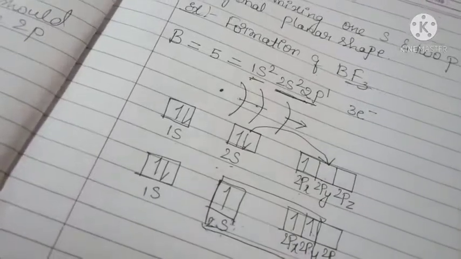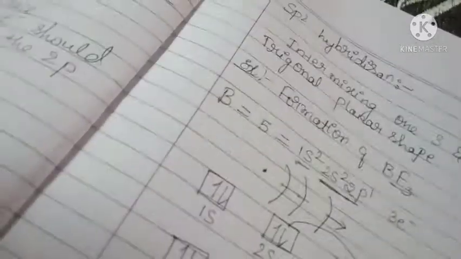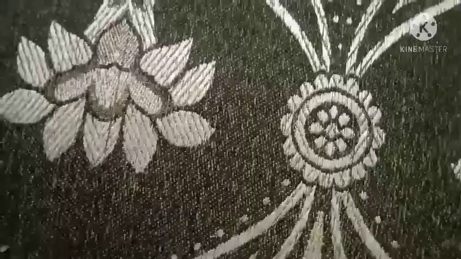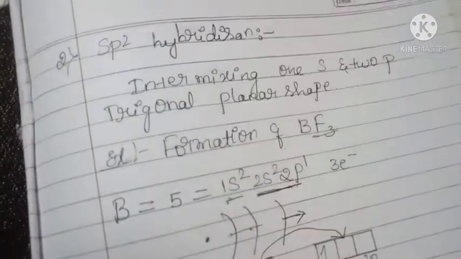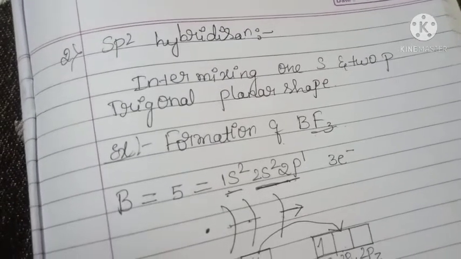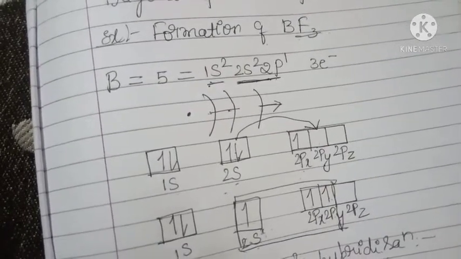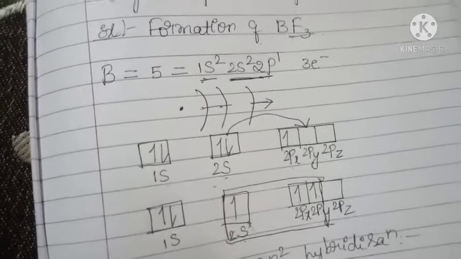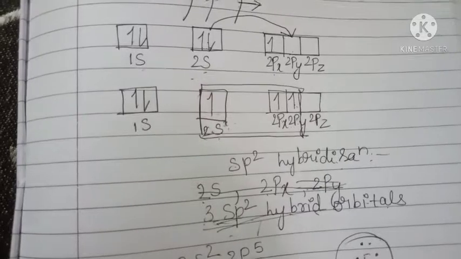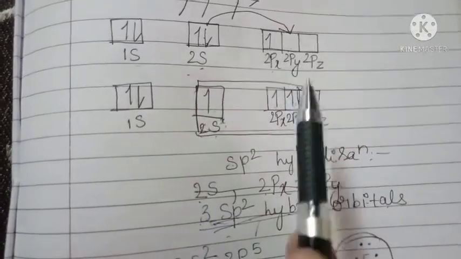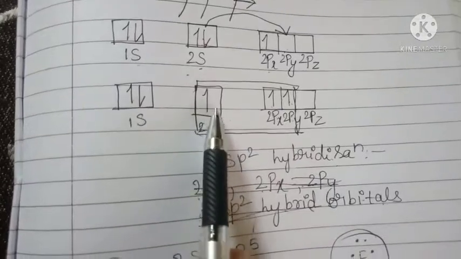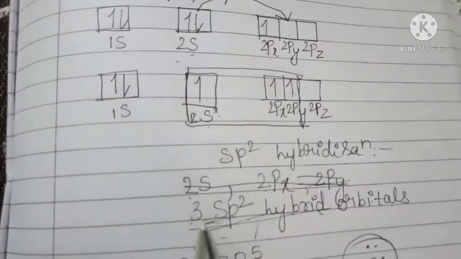This is all about sp2 hybridization. sp2 hybridization means intermixing of one s and two p orbitals. This is a trigonal planar shape. This is BF3. Boron is the central atom. It has atomic number 5, 1s2 2s2 2p1. 2 electrons are there in the 2s orbital. One of the electrons goes to the 2p orbital. There are 3 atomic orbitals containing unpaired electrons, so 3 sp2 hybrid orbitals are present here.